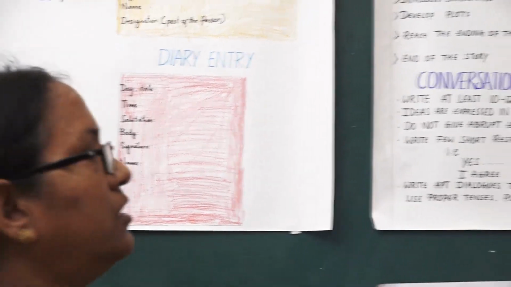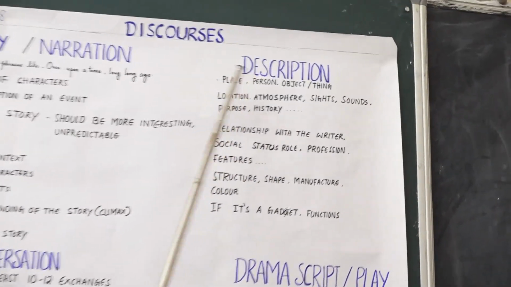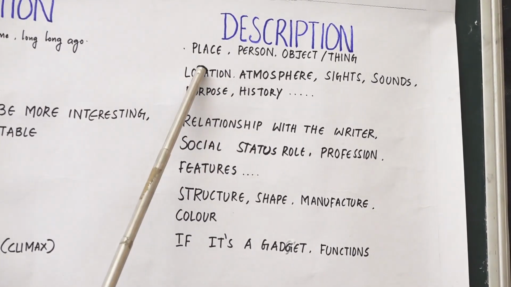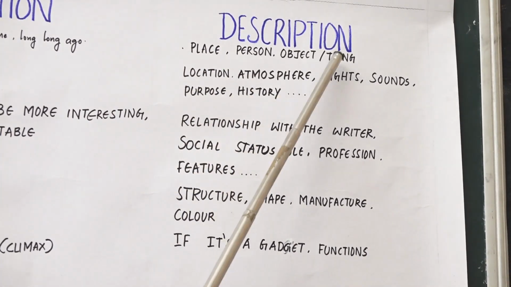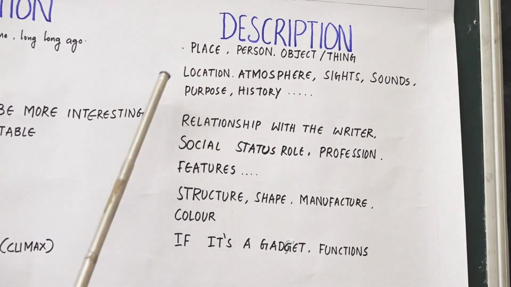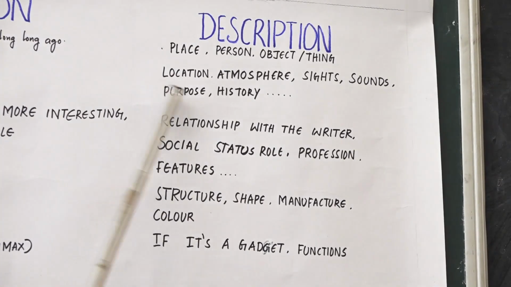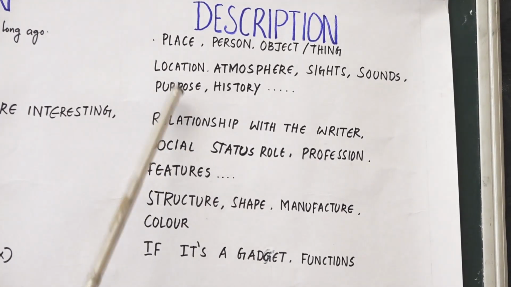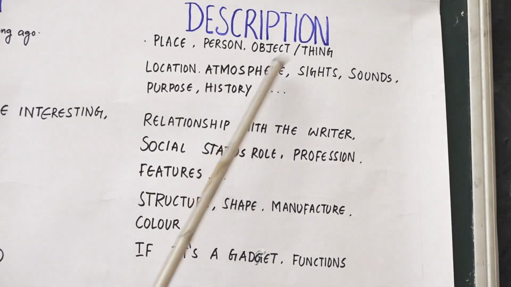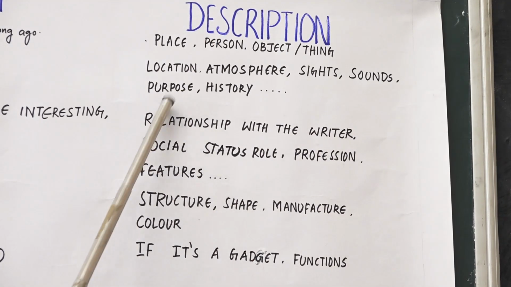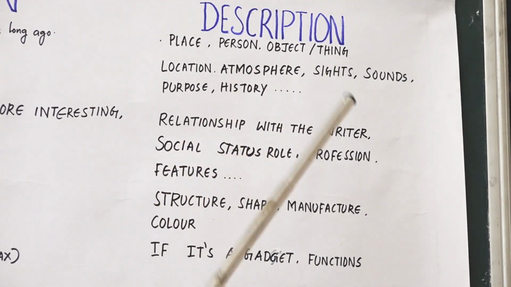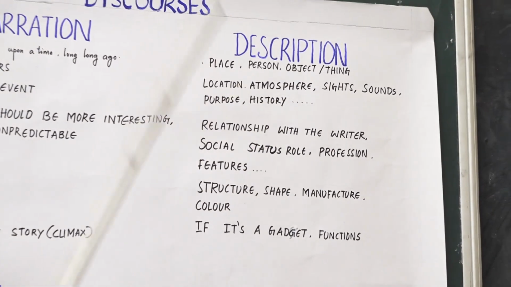So, now coming to the descriptive part. Description is the major discourse wherein we describe places, persons, objects and things. When you want to describe a place, you have to give all the points like where is the location, how is the atmosphere there, what are the sights, what are the sounds, and what is the purpose of describing that place. And if it is historical, you should also explain the history of the place.